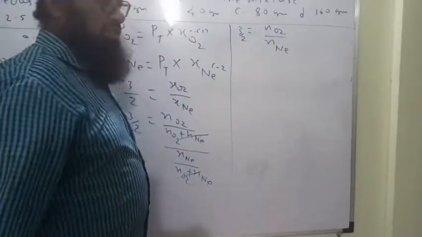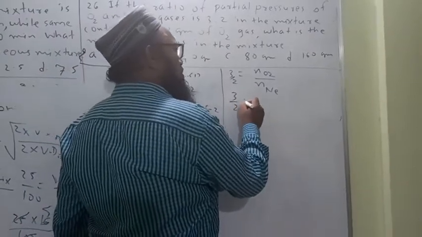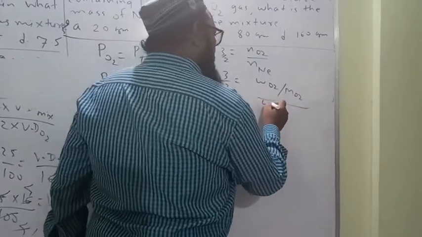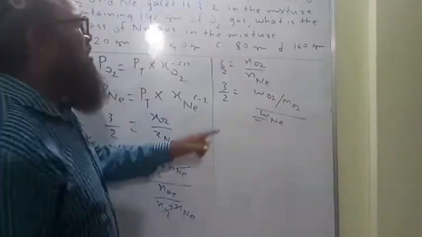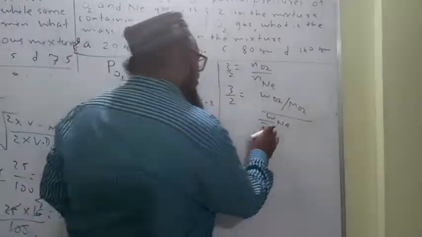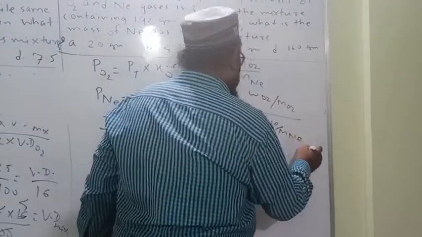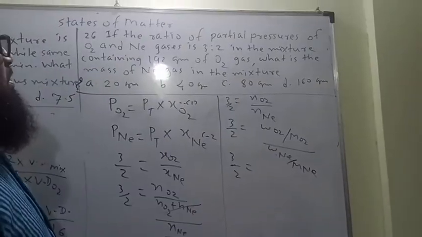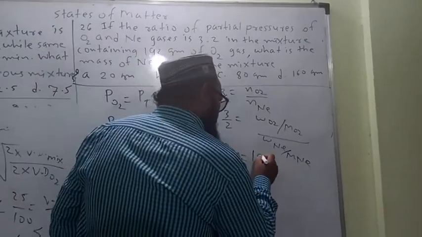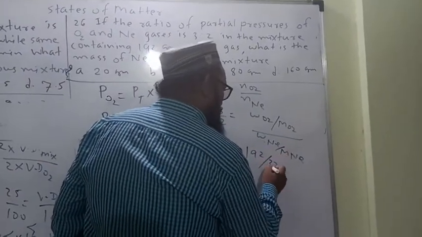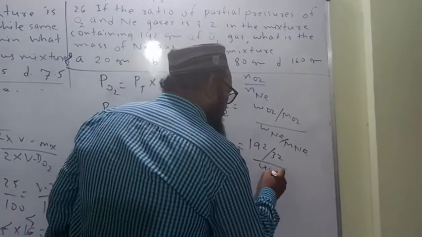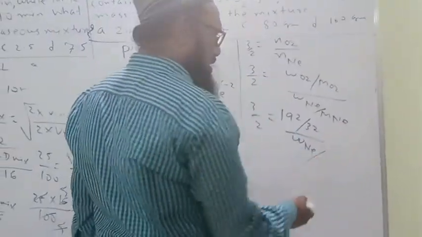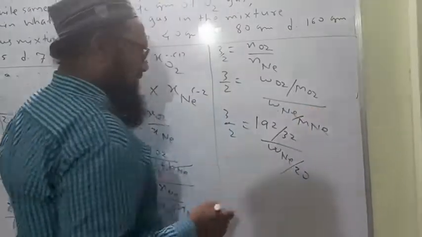We have 3 by 2 is equal to number of moles of oxygen gas upon number of moles of neon gas. Then we know how to determine the number of moles: weight of oxygen gas upon molar mass of oxygen gas, upon weight of neon gas upon molar mass of neon. So 3 by 2 is equal to weight of oxygen given, which is 192 gram, upon molar mass 32. The weight of neon we have to calculate. Molar mass is nothing but the atomic mass because neon is monoatomic in nature, 20. Solve this one.